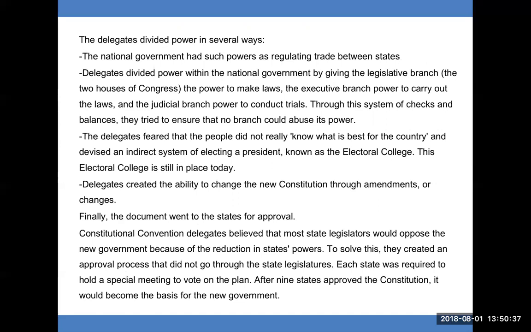Finally, the document went to the states for approval. Constitutional Convention delegates believed that most state legislatures would oppose the new government because of the reduction in states' powers. To resolve this, they created an approval process that did not go through the state legislatures. Each state was required to hold a special meeting to vote on the plan. After 9 states approved the Constitution, it would become the basis for the new government.